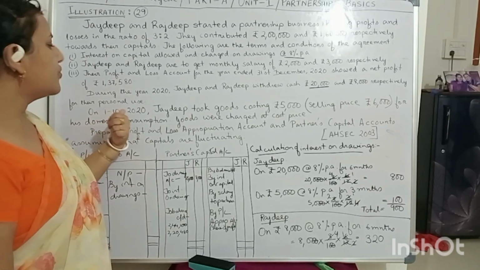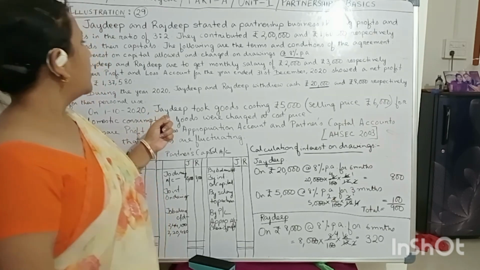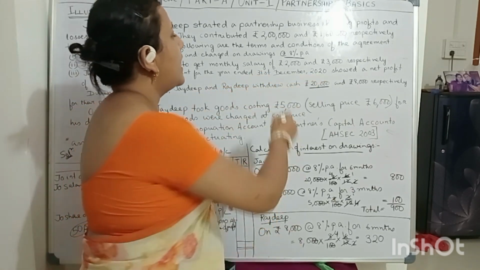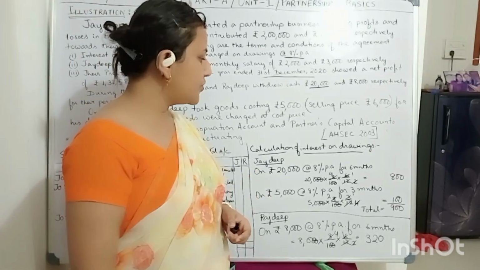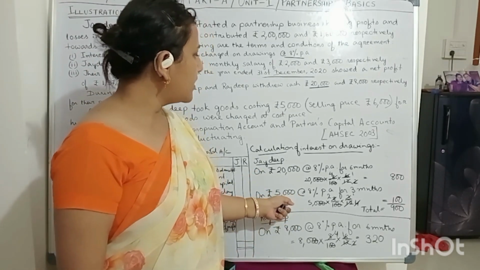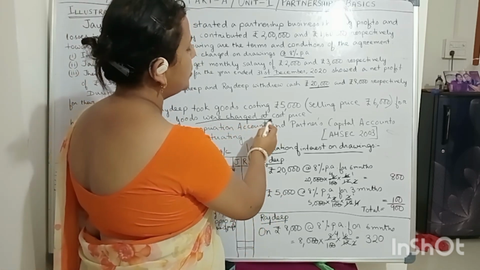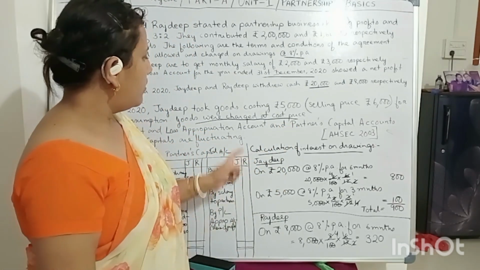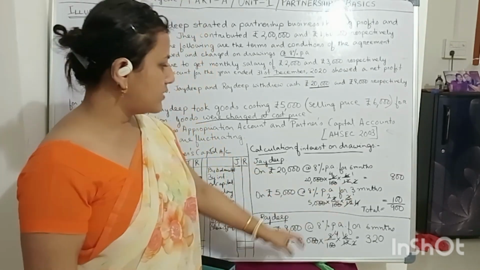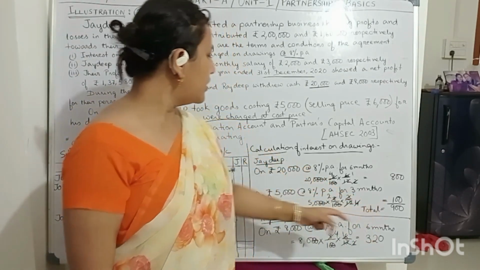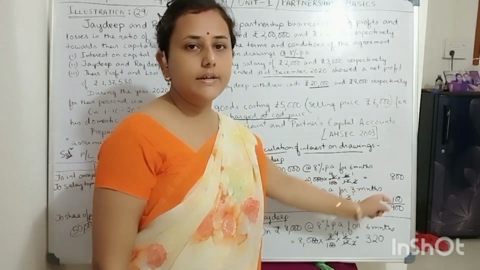You see here 1/10/2020, that is October, and the year ends on 31st December 2020. So from October 1st, October, November, December, it is 3 months. On rupees 5,000, it will be at cost price, because it's clearly mentioned in the question that goods were charged at cost price. So on rupees 5,000 at the rate of 8% per annum for 3 months, it will be 100. Total interest on drawings for Jaideep is 900.